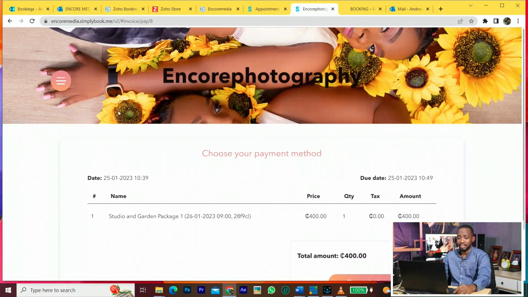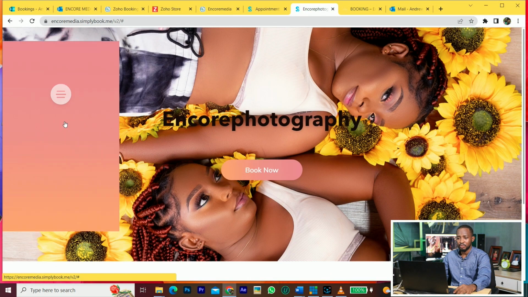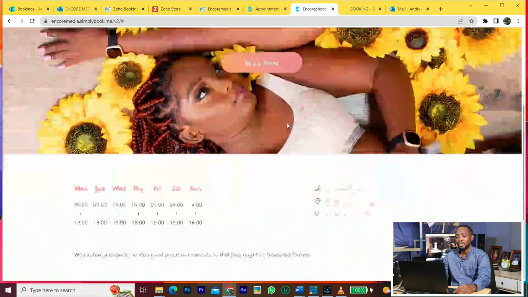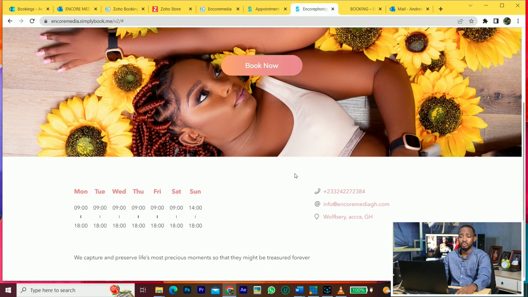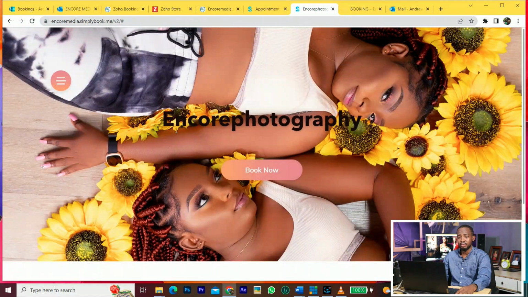Okay, I like this one. I will explain why I like it. So it's looking like a website. Now there's a free version which limits you to certain things, but with what you'll be doing, the most important thing is that you want people to book your time. So if you don't have money, you can do the free version.